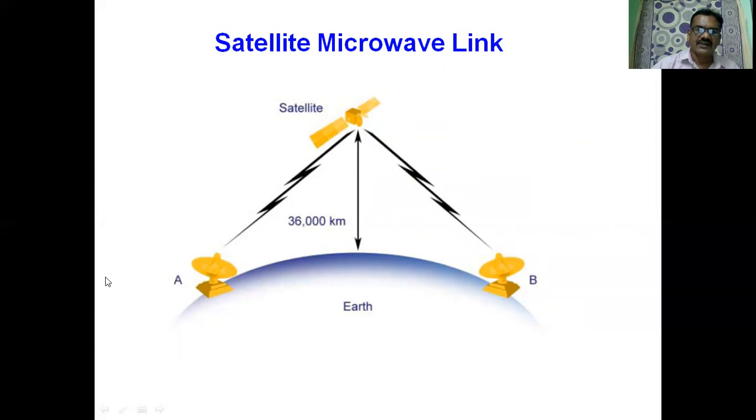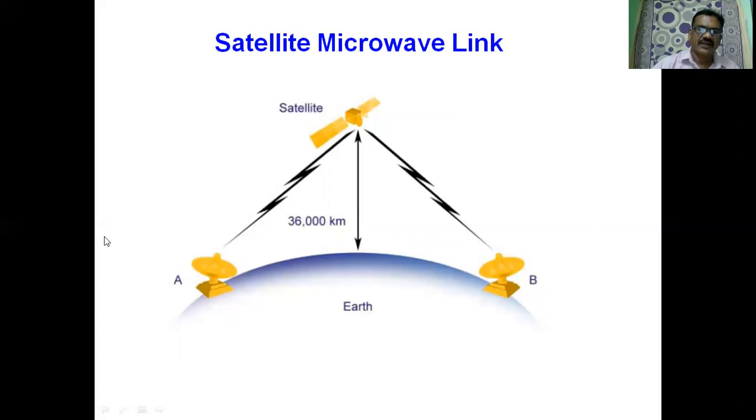The signals coming from different terrestrial networks are mixed in the Earth station. Then those signals are modulated, amplified, and placed onto the uplink frequency. Uplink frequency is a microwave frequency. For C-band, the uplink frequency is 6 gigahertz.